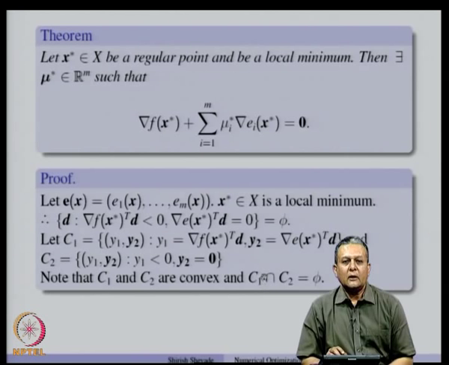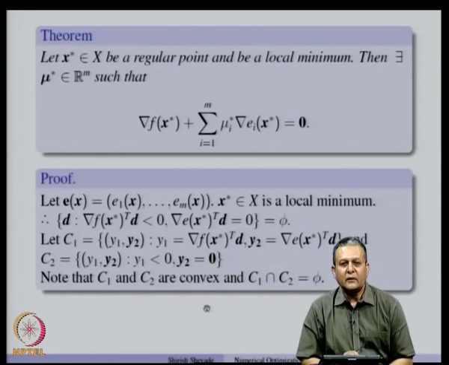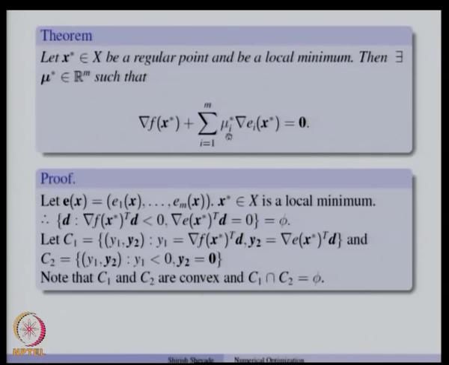So, if we have two non-empty convex sets which are disjoint, then we saw one result earlier which says that there exists a hyperplane which separates C 1 and C 2. So, we will make use of this result to get this condition, and we will see that in the next class. Thank you.